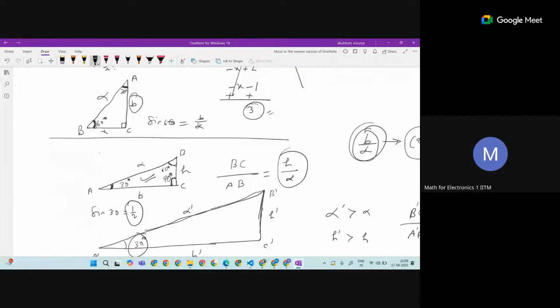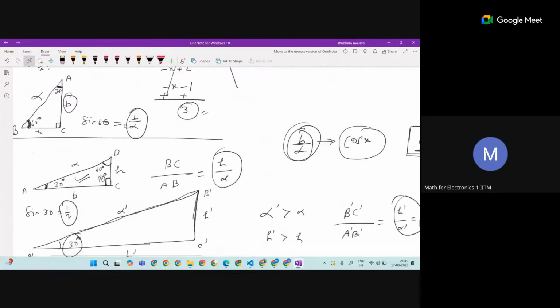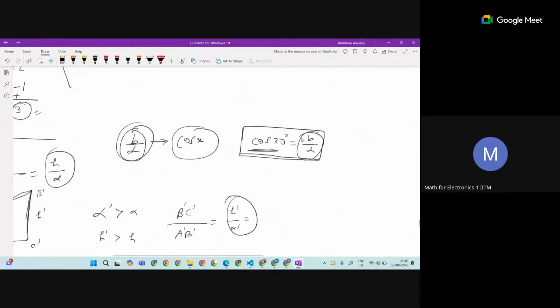And cos 30 is also b by alpha. What it means is that cos 30 has the same value as sine 60. See, this is the interesting thing.